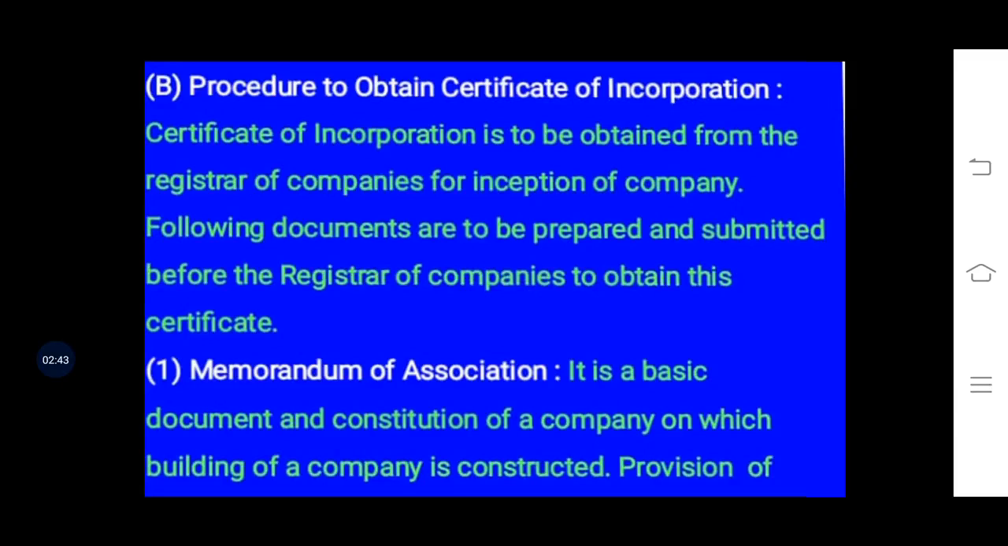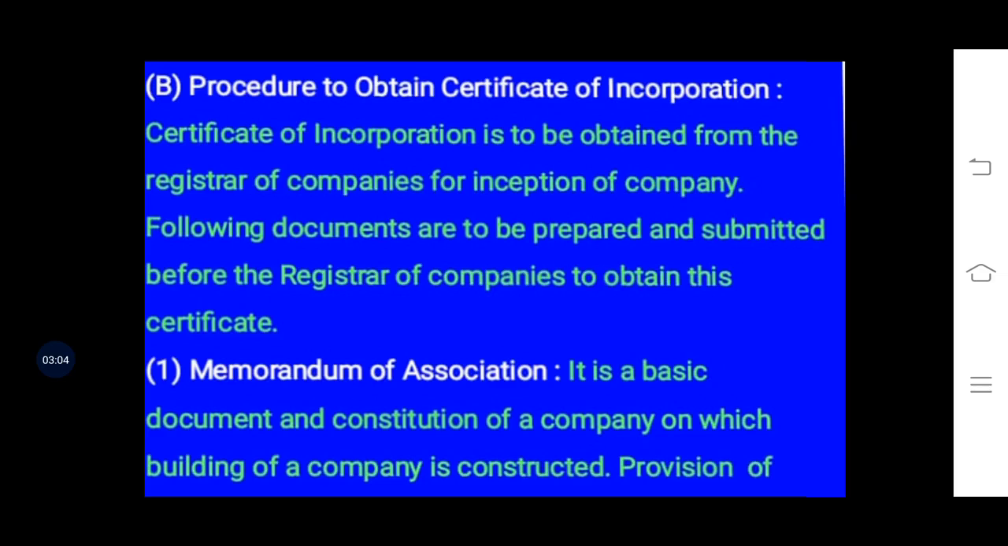Investigation is made and they are ready to start the company. For that they will have to file certain needed documents or certificates. Now we are going to see the second procedure, that is the procedure to obtain certificates of incorporation.